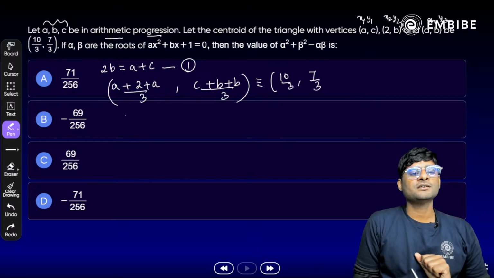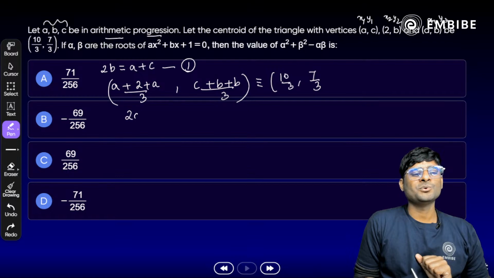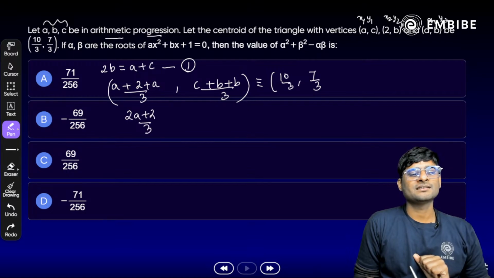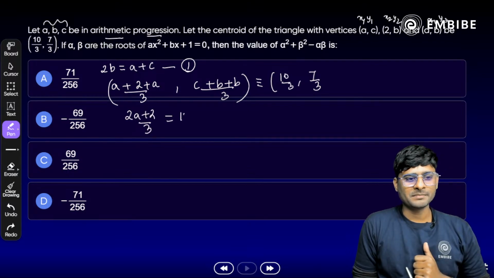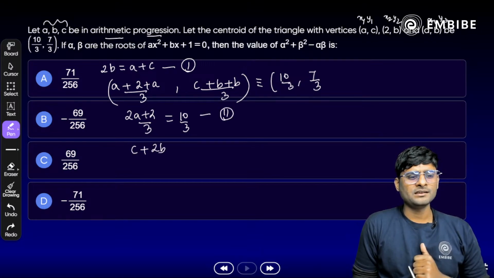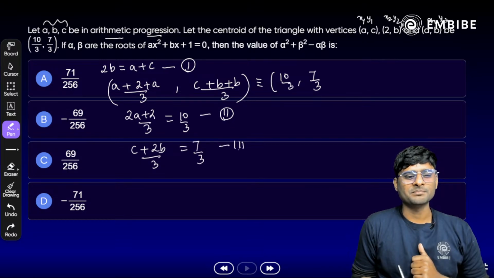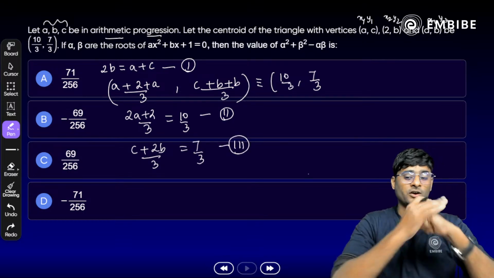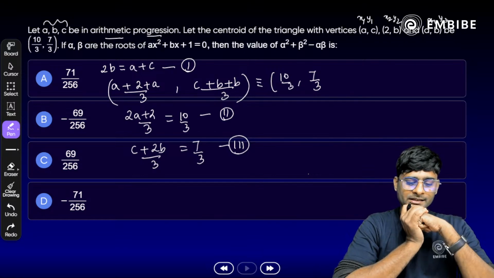Or we can say 2a plus 2 by 3. Once we compare, it is 10 by 3. Assume this as equation number 2, or c plus 2b divided by 3 is equal to 7 by 3. Assume this as equation number 3 here. Now try to solve all 3 equations. You may get the answer very quickly.